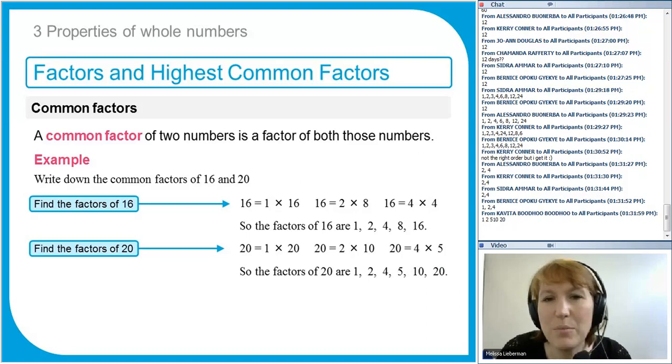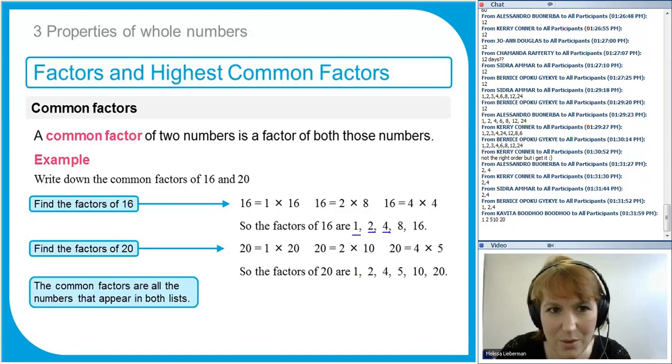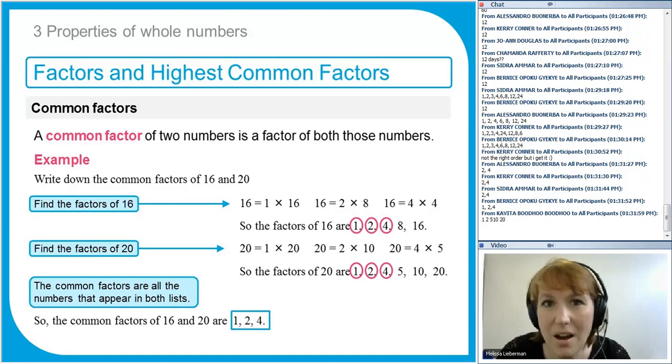And then we want the common factors. So which numbers are on both lists? Well, we've got 1 on both lists, we've got 2 in both lists, and we've got 4 in both lists. So those are our common factors. There we go. Perfect. What's the highest common factor?